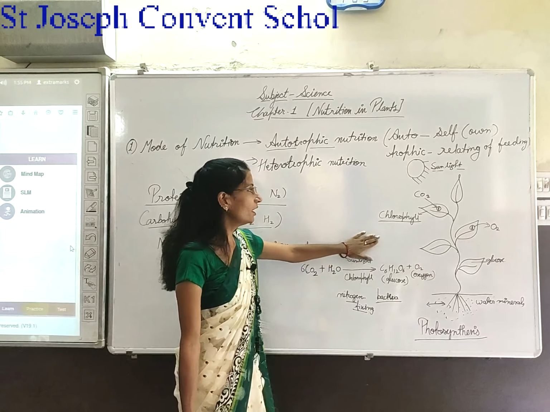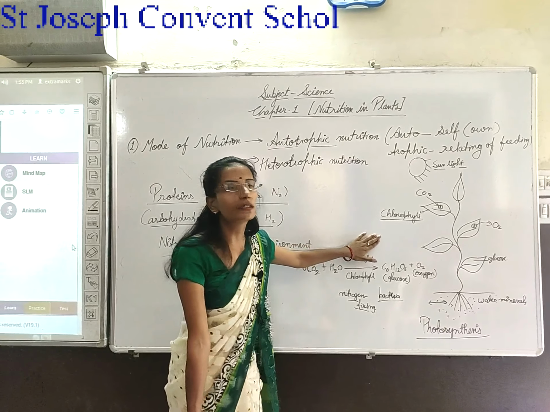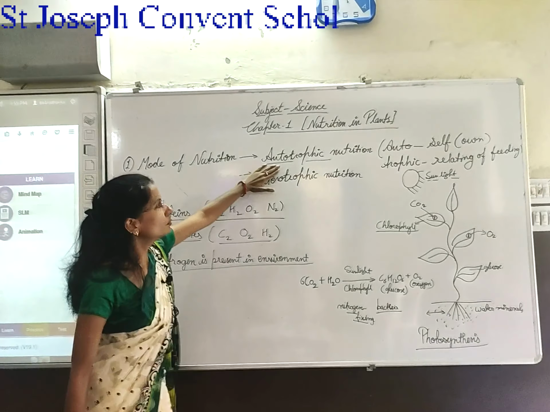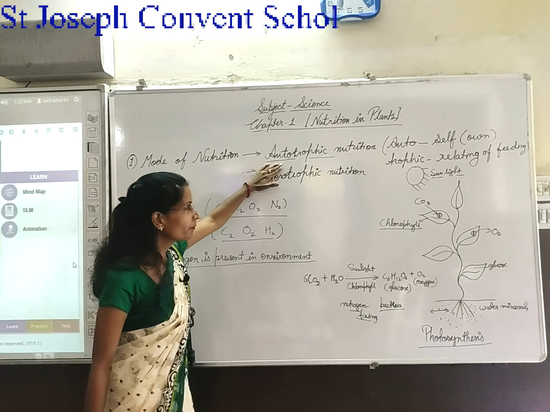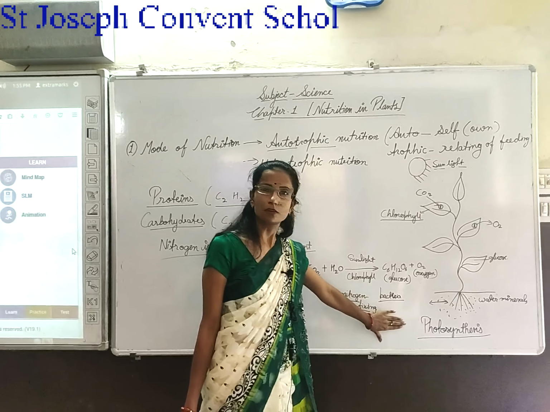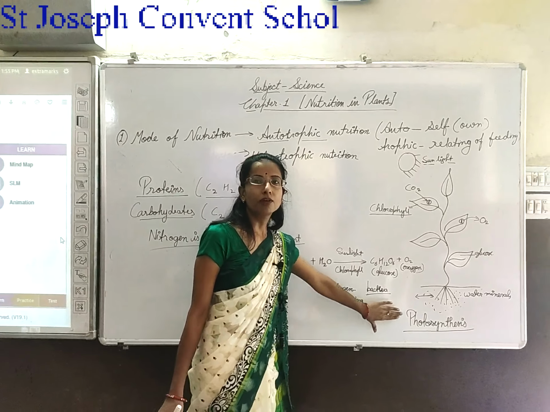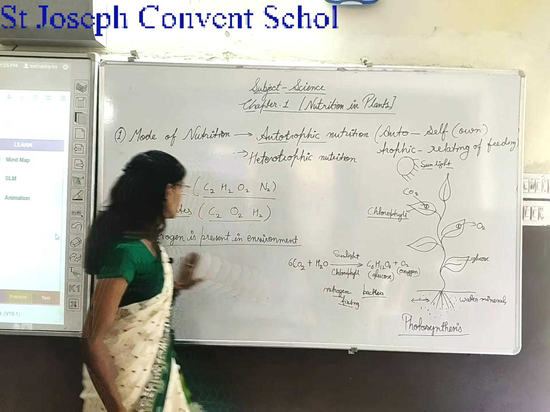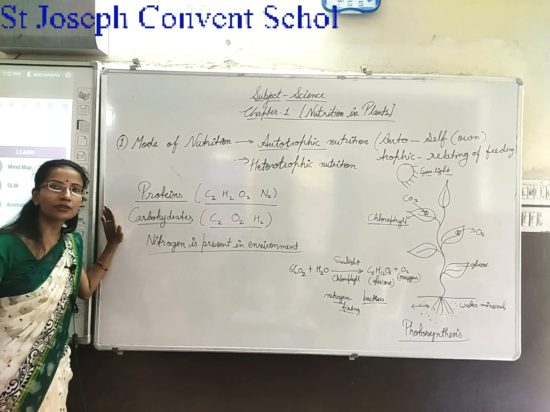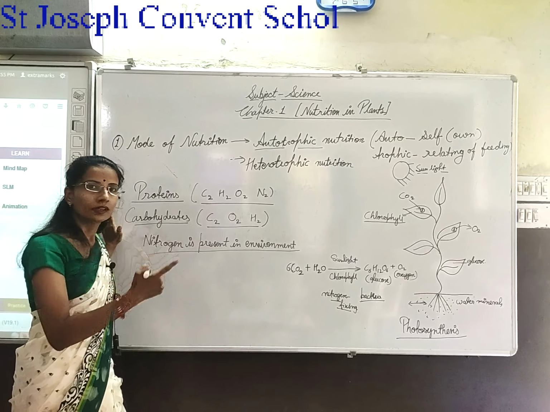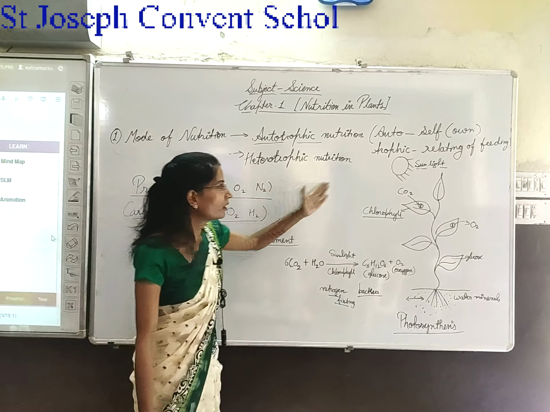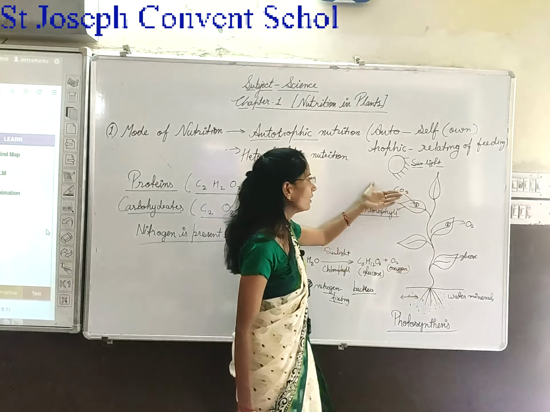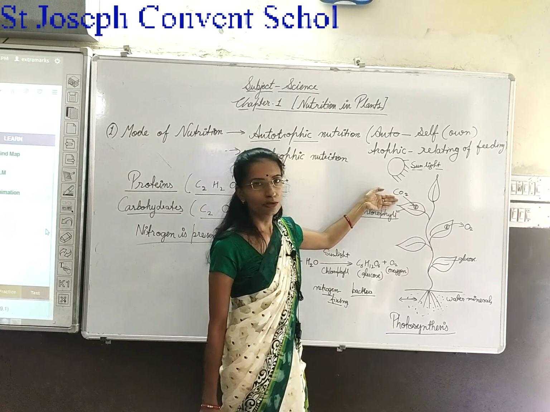So in today's class we have discussed the mode of nutrition, how the plants get their food. Own means by photosynthesis. Okay, because in photosynthesis there is no need of another. Some necessary conditions you know: sunlight, chlorophyll, water, minerals, and the last one is CO2.